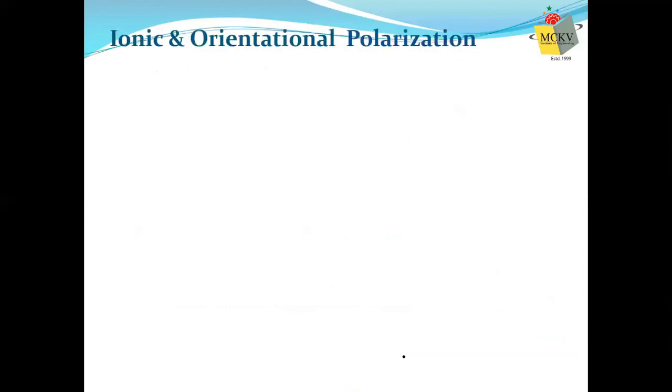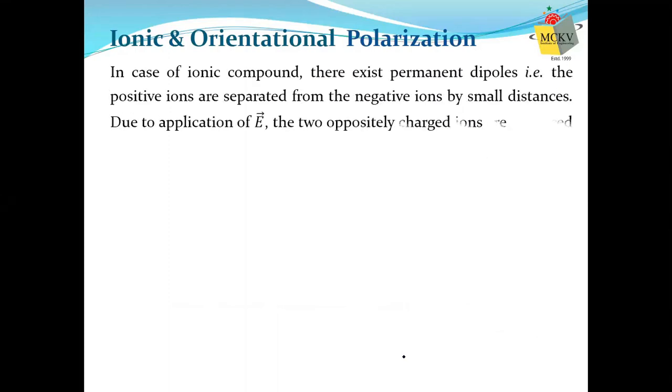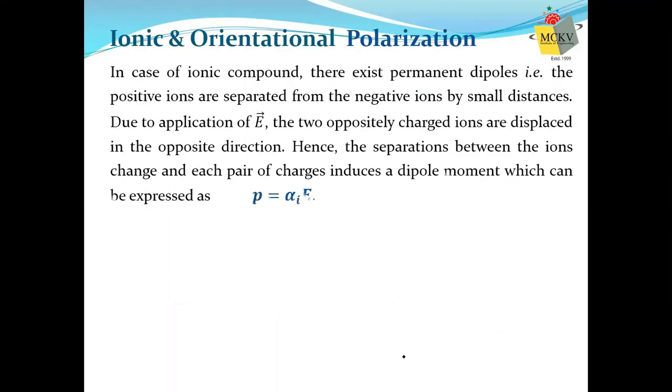Next, we have ionic and orientational polarizability. Now, what was ionic polarization? As we have already discussed, in case of ionic compounds, positive and negative ions are already present. Since these two opposite charges are present, they must be separated by a small distance in absence of any external field. That means dipoles already exist in ionic polarization.